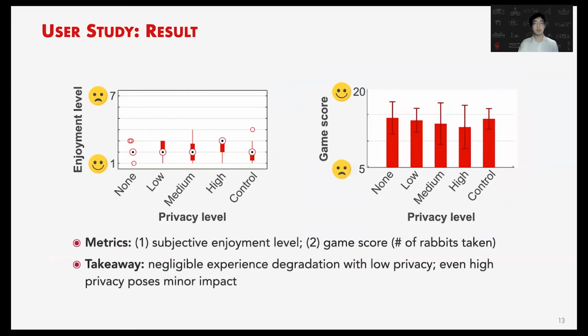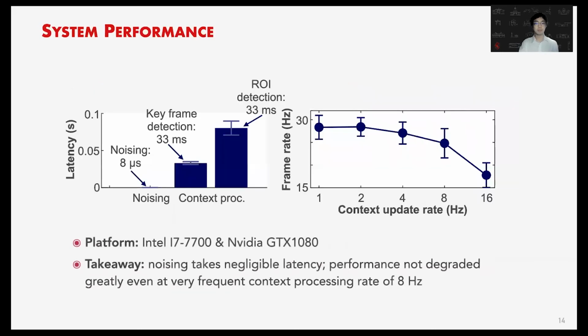To evaluate the perception result, we first ask the user to report their subjective enjoyment level for the game with different settings. And then we record the game score, or the number of rabbits taken during the game, for each user. So the takeaway from the result is we observe a negligible experience degradation with low privacy setup. But even with high privacy setup, KALEIDO poses minor impact on the user's perception and the game performance.